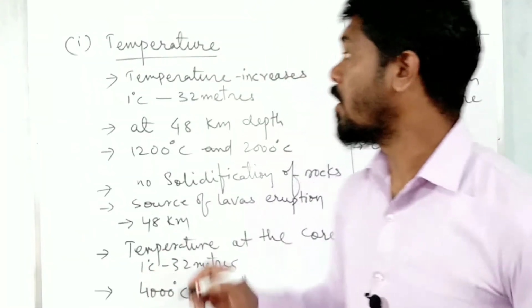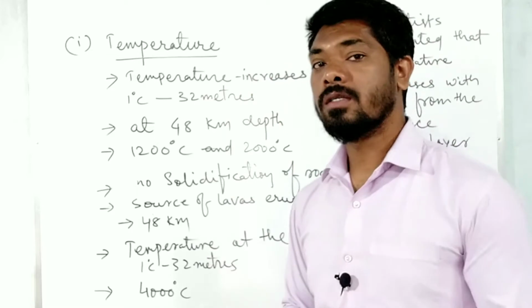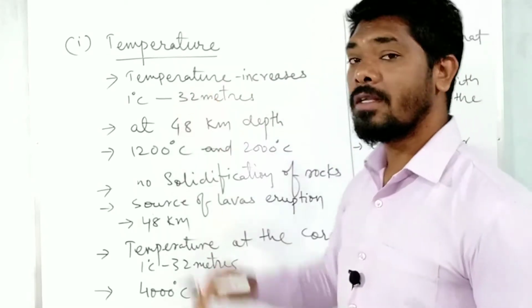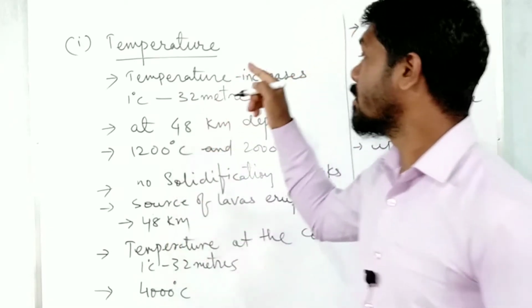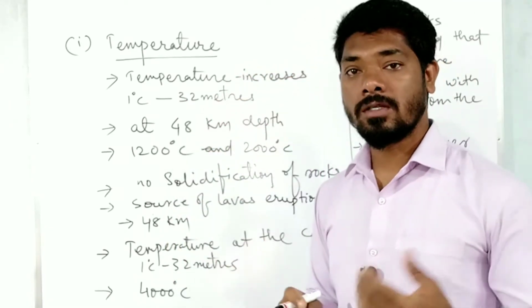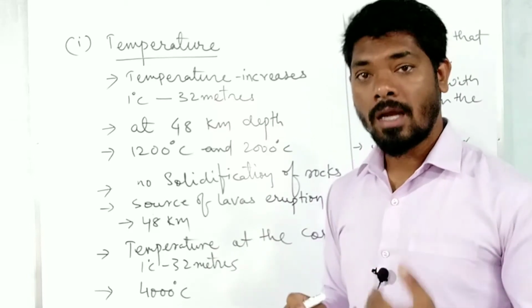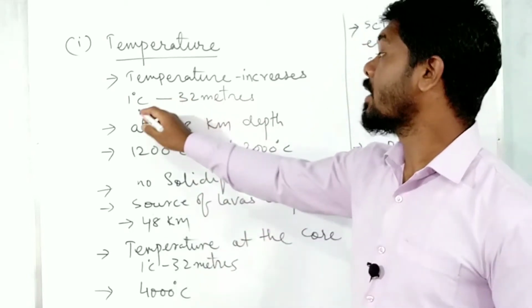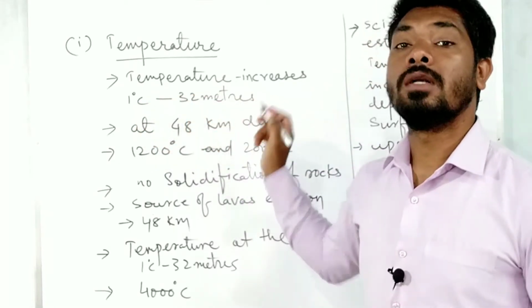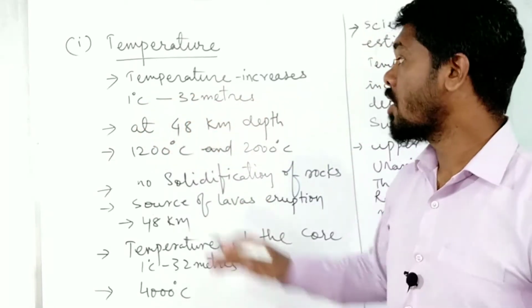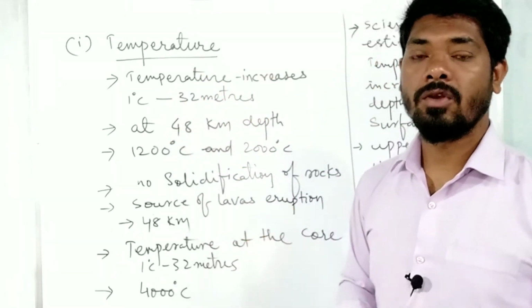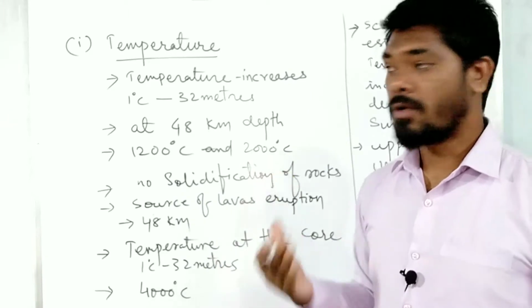When we discuss the temperature of the earth, the scientists have found out that the temperature increases as you go below the surface of the earth.